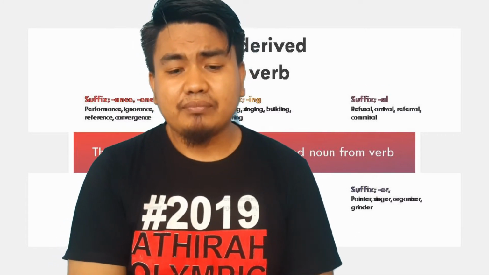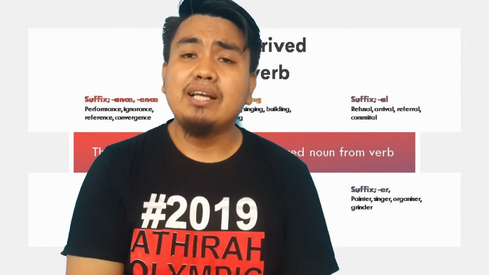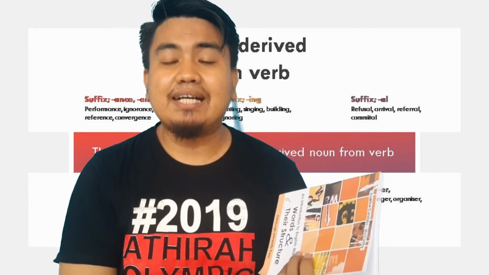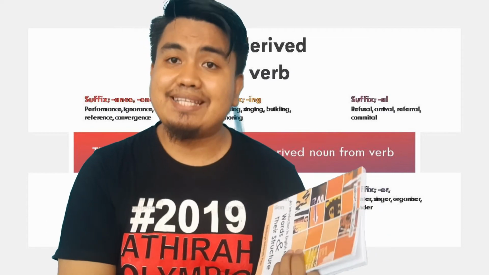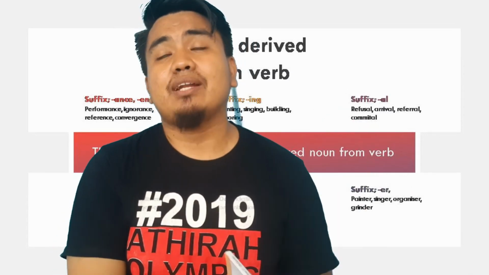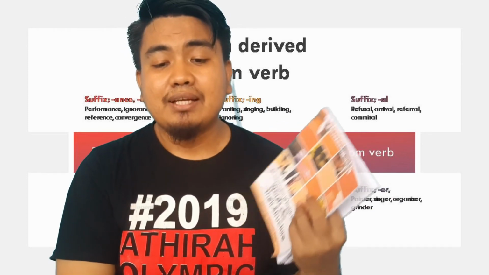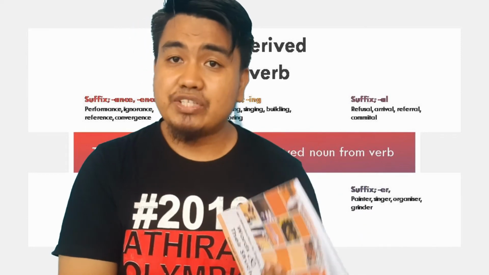Denunciation is a noun derived from the verb by the suffix ion. And the next example is commission. Commission is a noun derived from the verb commit. And the next, confusion and organization, are other examples.